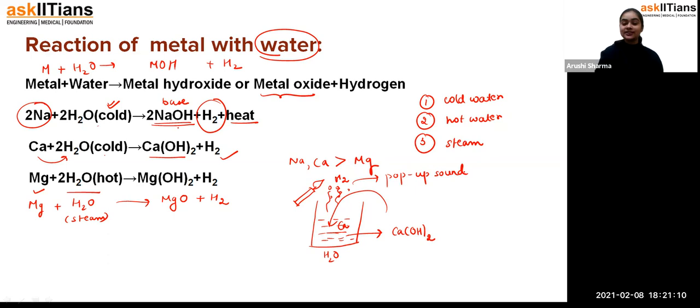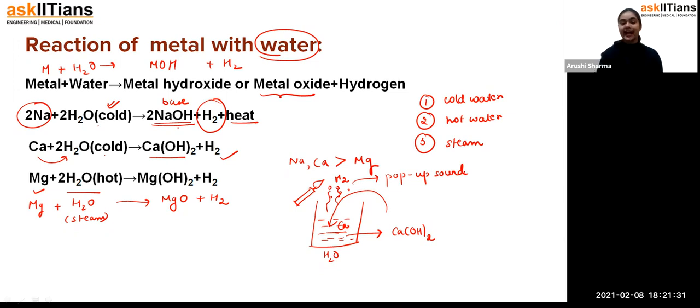And it's not that every metal can react with hot water or steam. It depends upon their chemical reactivity. Sodium is very reactive in nature, so if it reacts with cold water, the reaction will be very fast. But magnesium is not that reactive, so it will require hot water.